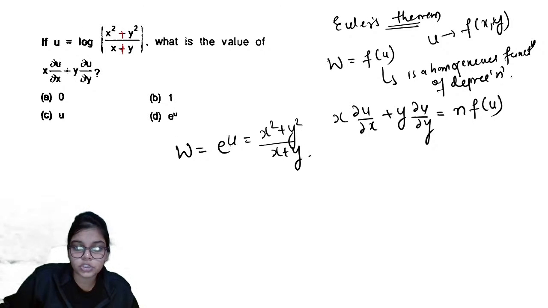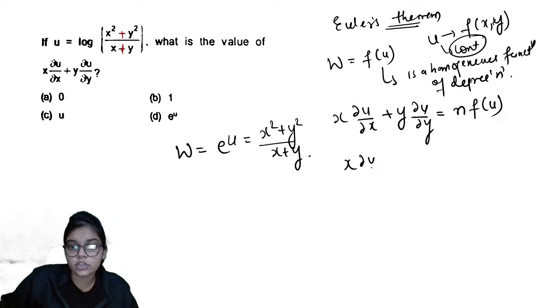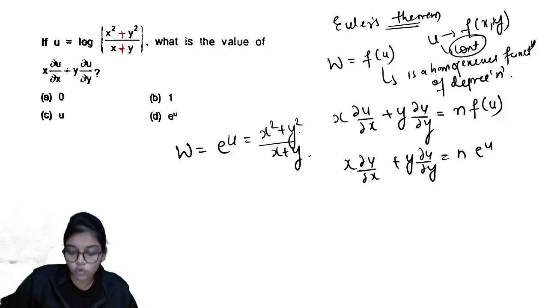So w is a function of u, where u is a function of x and y, and this is a continuous function. Okay? U is a continuous and differentiable function. So I can write that x del u by del x plus y del u by del y is equals to n into function of u. n is the degree of homogeneity.